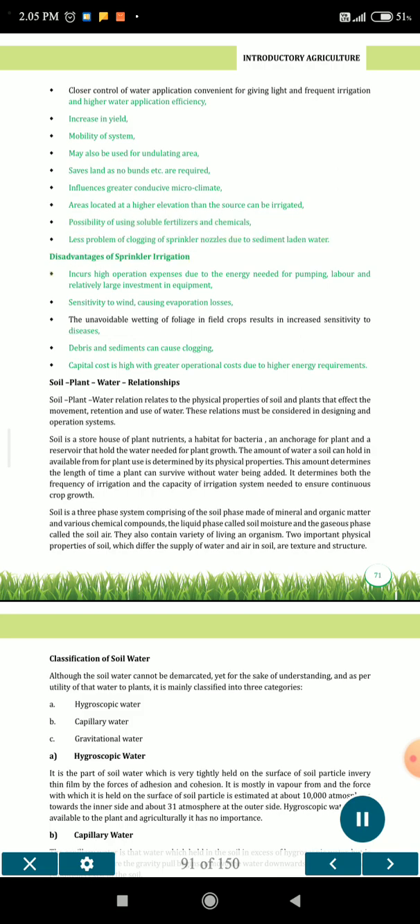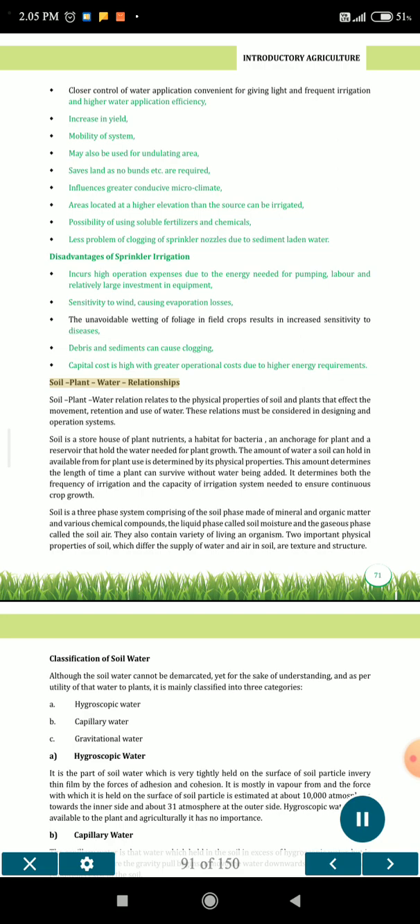Disadvantages of sprinkler irrigation. Incurs high operation expenses due to the energy needed for pumping, labor and relatively large investment in equipment. Sensitivity to wind, causing evaporation losses. The unavoidable wetting of foliage in field crops results in increased sensitivity to diseases. Debris and sediments can cause clogging. Capital cost is high with greater operational costs due to high energy requirements.